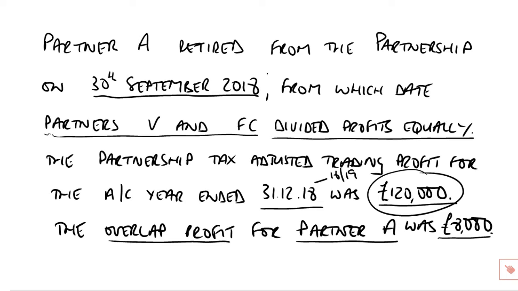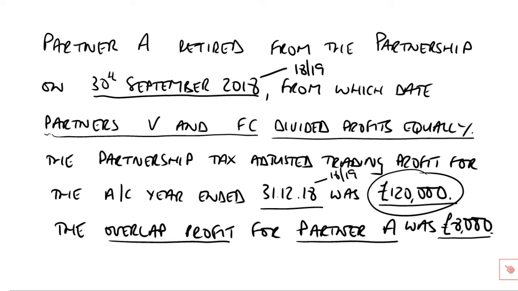Partner A, who has retired, left the partnership on the 30th September 18. That, for our purposes, is the date that A ceased trading. That date is in the 18-19 tax year, so we now know his final tax year.